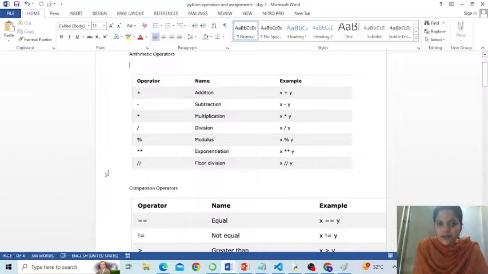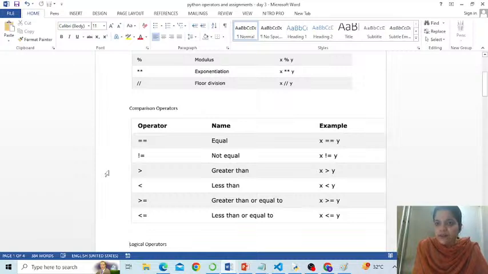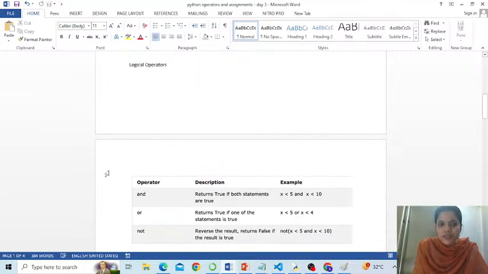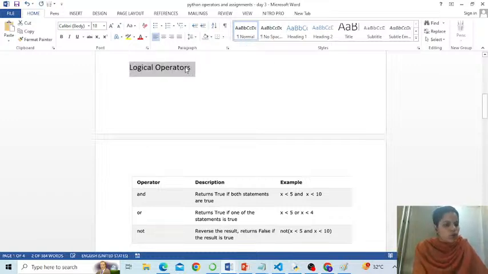We saw the list of arithmetic operators. We saw the list of comparison operators. Now the most favorite operators in any programming language are the logical operators, people. You will find these operators very handy.